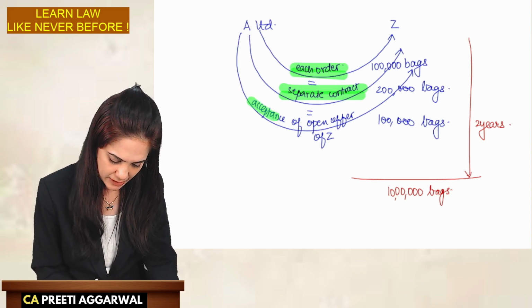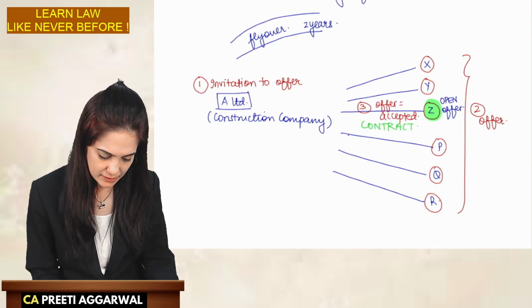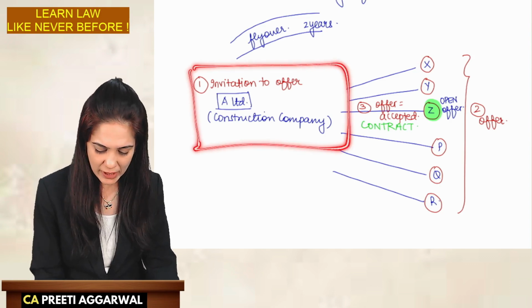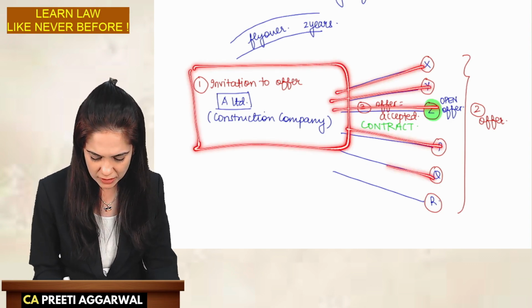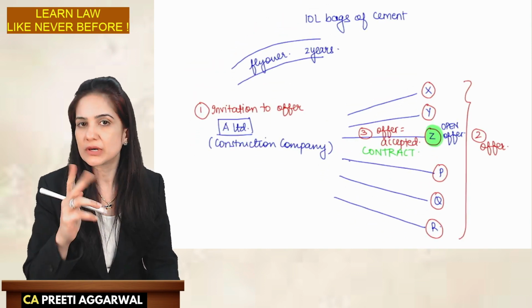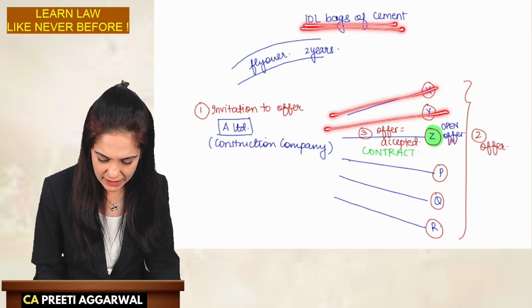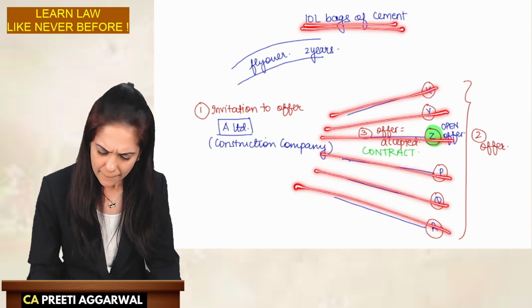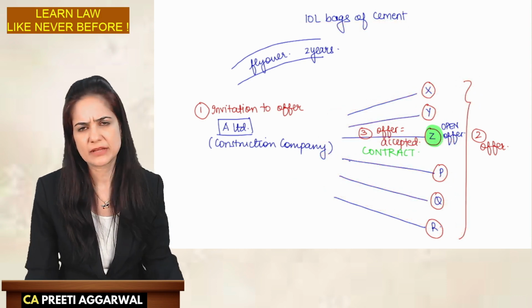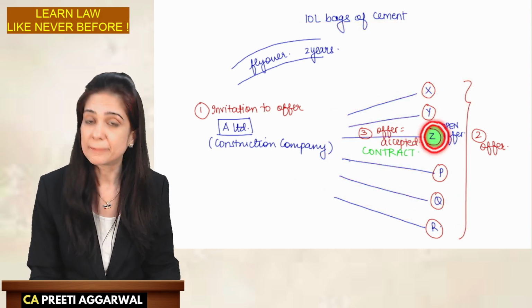Once more. Yes, let's do it once again. All right. A Limited has invited tenders. They want to construct a flyover which will get over in 2 years' time. They want cement, so they have invited tenders. Many people offered to supply cement, but Z's offer was the best.